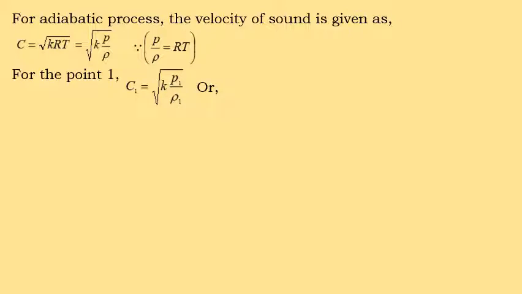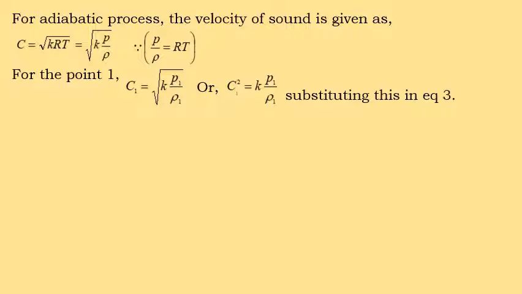Considering two points, 1 and 2, for point 1, C1 equals the square root of k P1 by rho 1. To remove the square root on the right-hand side, C1 square is equal to k into P1 by rho 1.